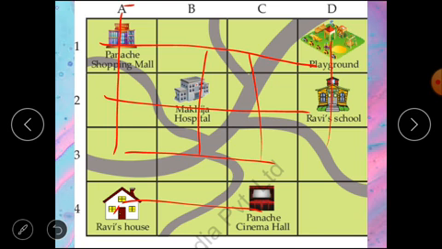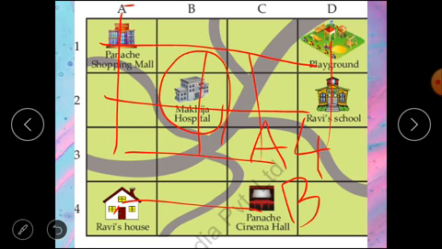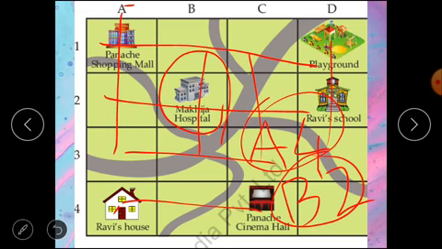So Ravi's house is at A4. Similarly, if we want to know the location of this hospital, then we can say that it is located at B2. So this is the coordinate that helps us locate any place on earth.